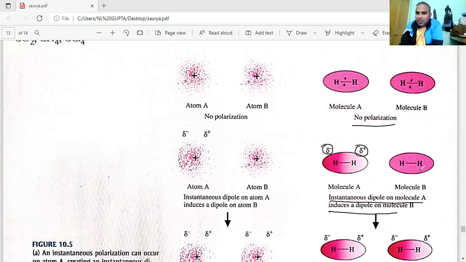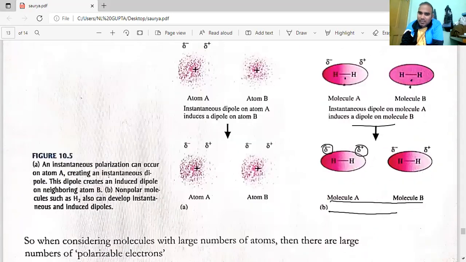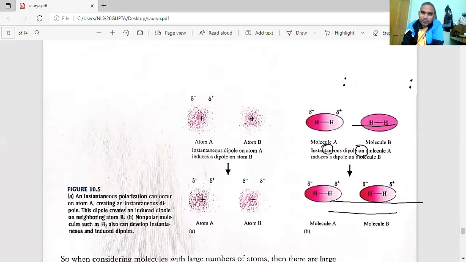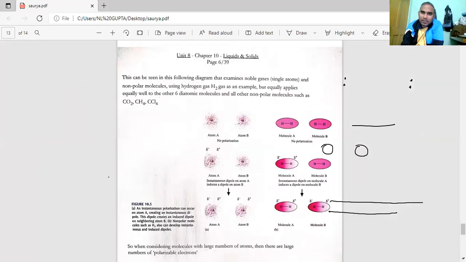Why instantaneous? Because you are bringing it close, so here a little bit of charge appears. And lastly, what will happen as a result, they are saying, in the second molecule also the instantaneous charge appears. So this is all about the case of the dipole attraction. Okay. Yes. Smaller size. So these are the cases that you try to understand here.